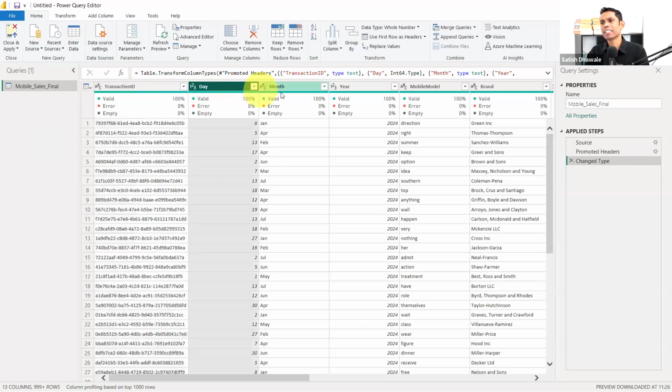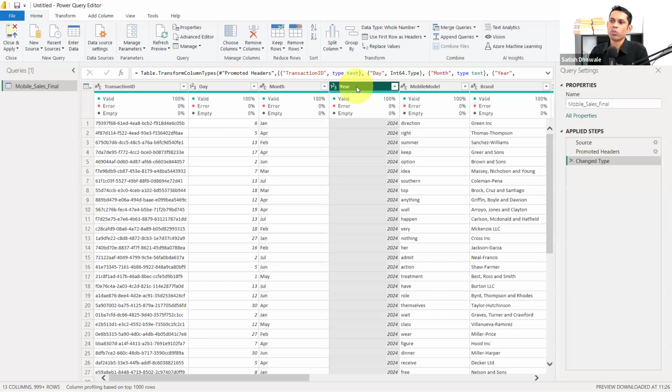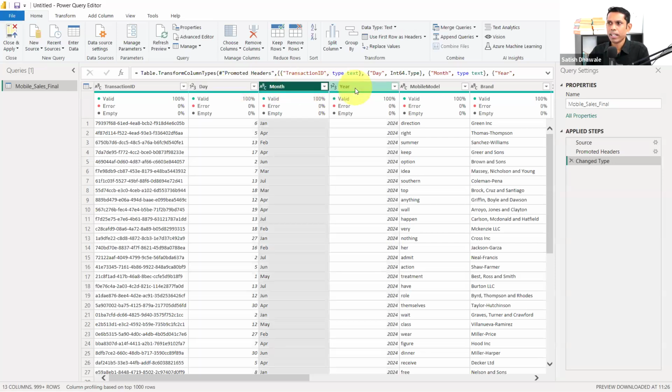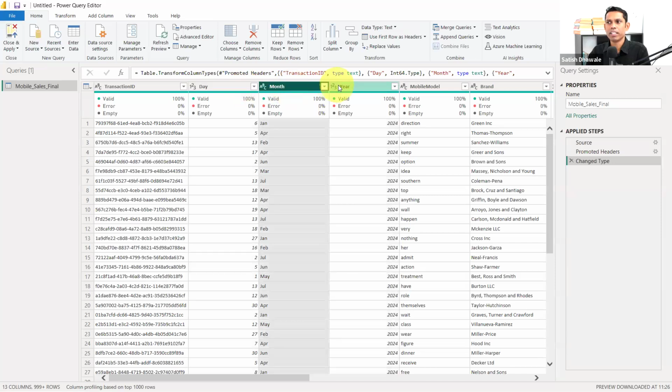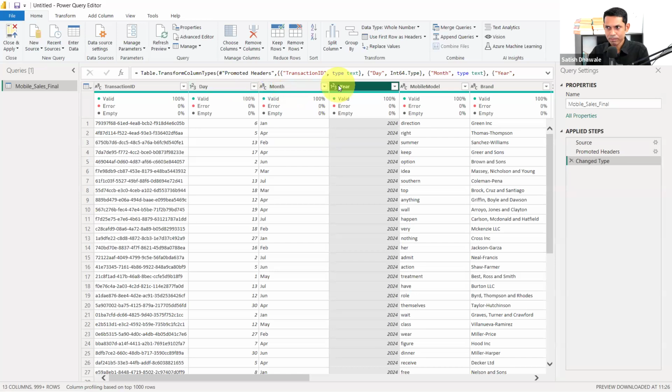Okay. Now the next task: there is a day, month, and year. I want to merge these three columns to get the exact date. I need to add one more column where I should have a complete date. I don't want day, month, and year separate. I want a complete date to be displayed. Because once you have the date column and you pull it inside our report, there will automatically be a date hierarchy. So we don't need day, month, and year separated, because it is already going to be separated using the date hierarchy feature of Power BI. So for now, click on add column.